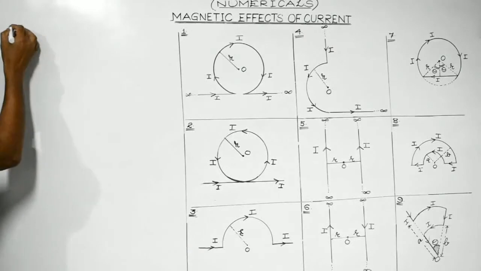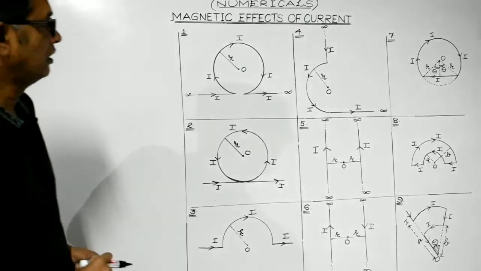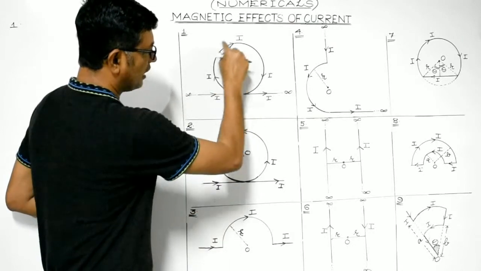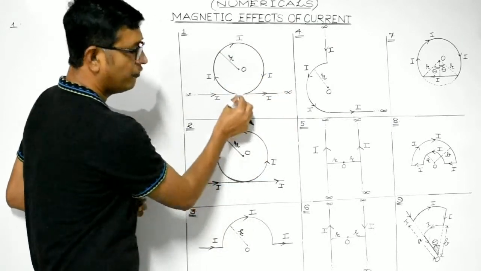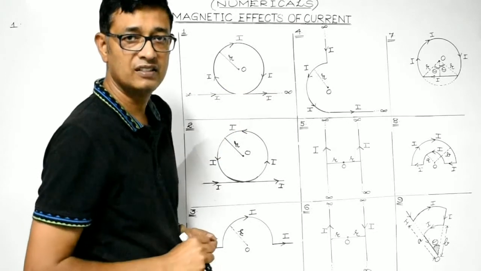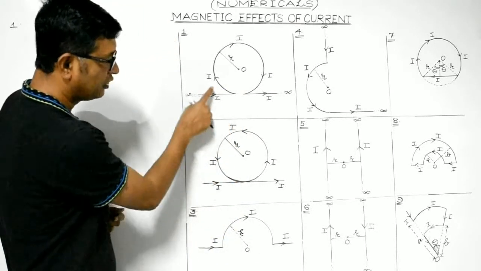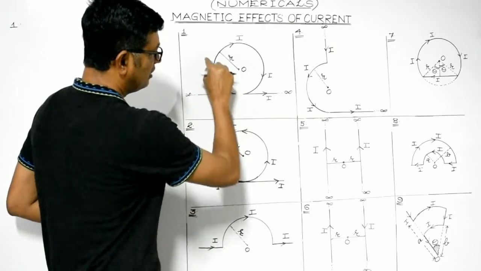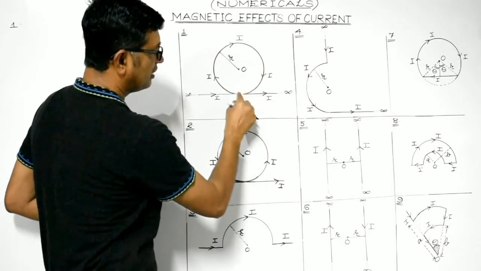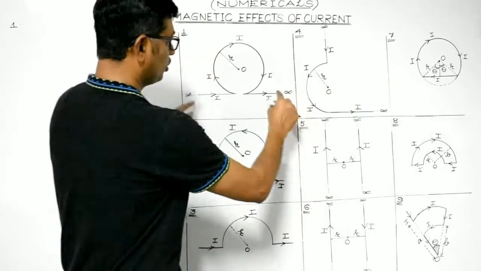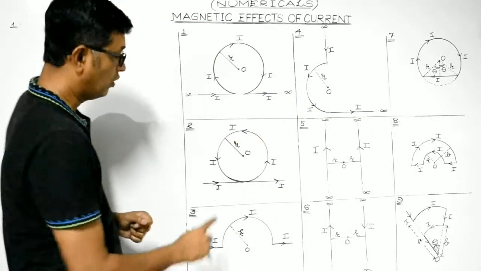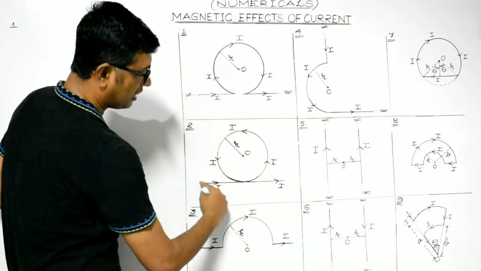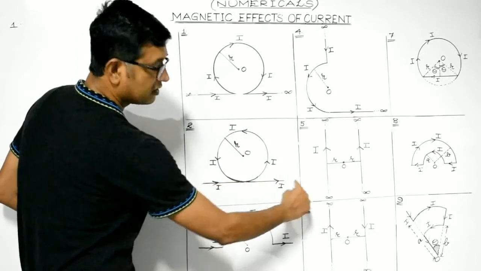Okay, first one. Now look, this is a straight conductor, and then the current flows like this. There is a vanishingly small gap between that. Note the difference in these two diagrams. This is a straight current carrying conductor, and then the current is flowing in the clockwise direction and then again going through the straight conductor. Both the ends are infinitely long. While in this case, in the circular loop, the current is flowing in the anti-clockwise direction, like this, right?